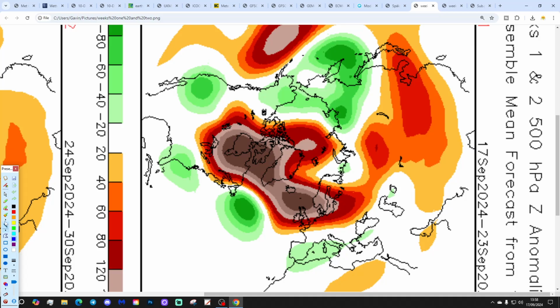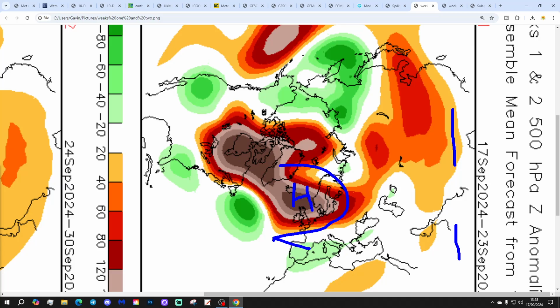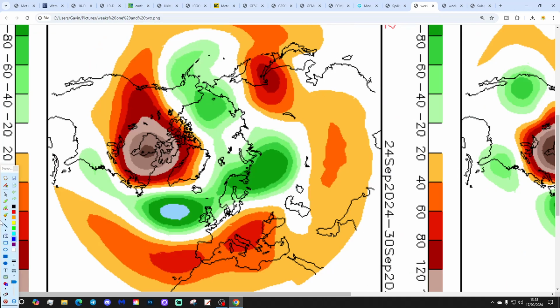Right, CFSv2 finally, and then we're done. These are 500 millibar height anomalies, broken down into week periods. The first week period will be from the 17th to 23rd of September. We'll see high pressure dominating the weather over to the north of the country. Winds will be coming in from the east, so mostly dry and reasonably warm to start off, but all change for week 2. It's going to be the 24th to the 30th of September with low pressure events heading in off the Atlantic. That looks obviously much more unsettled.